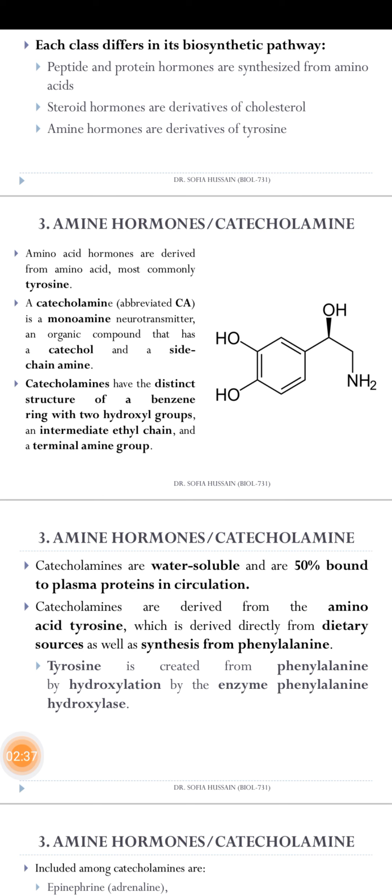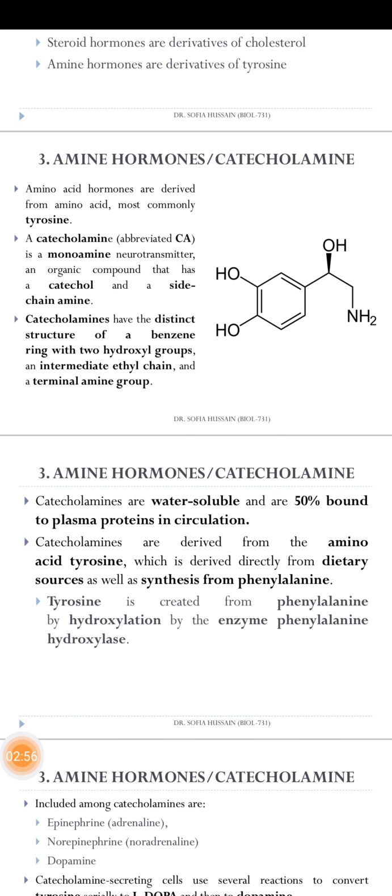Catecholamine is a monoamine neurotransmitter, an organic compound that has a catechol and a side chain. From the picture it is clear that there is a catechol with one side chain connected by NH2, that is the amine chain. That is the signal that it is an amine chain.